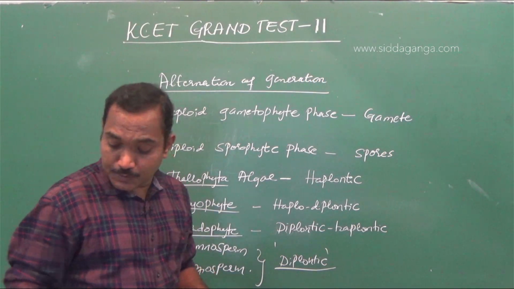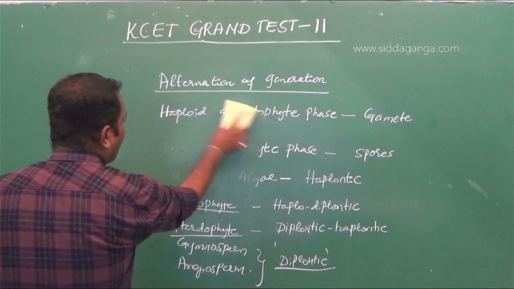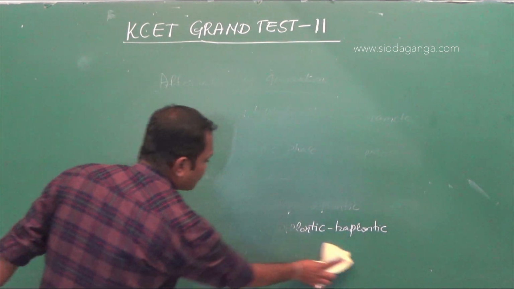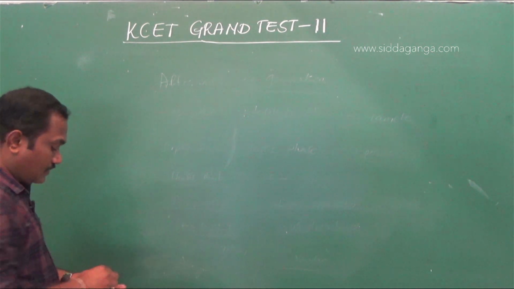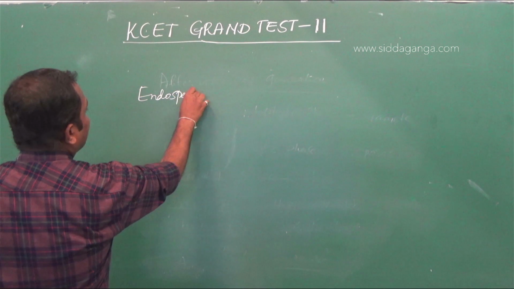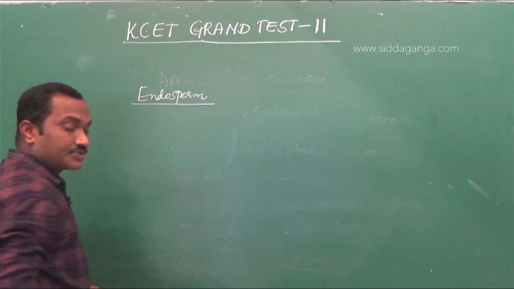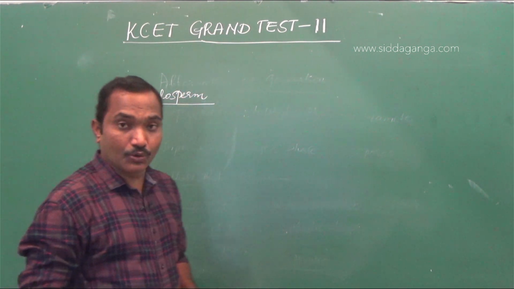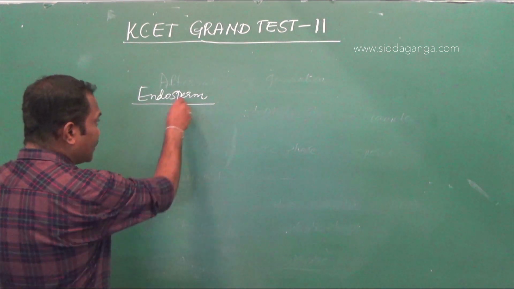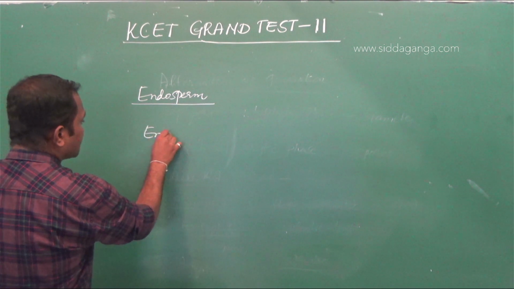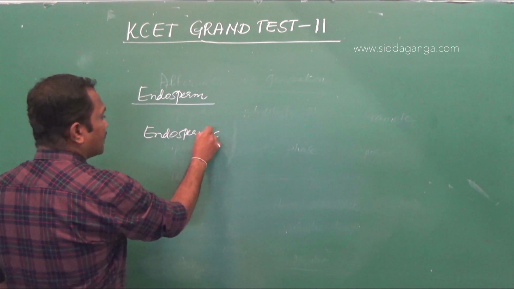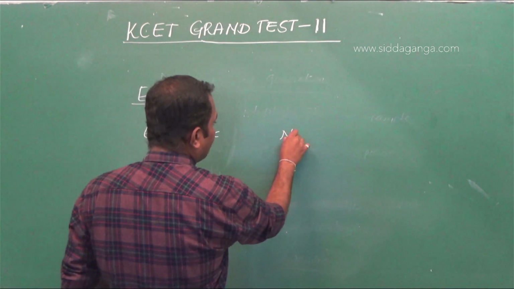So know that endosperm is the nutritive tissue for the developing embryo. If this endosperm is completely consumed during the development of the embryo, or complete maturation of the seed, it is called non-endospermic. If at the end the endosperm is left out, it is called endospermic seed.